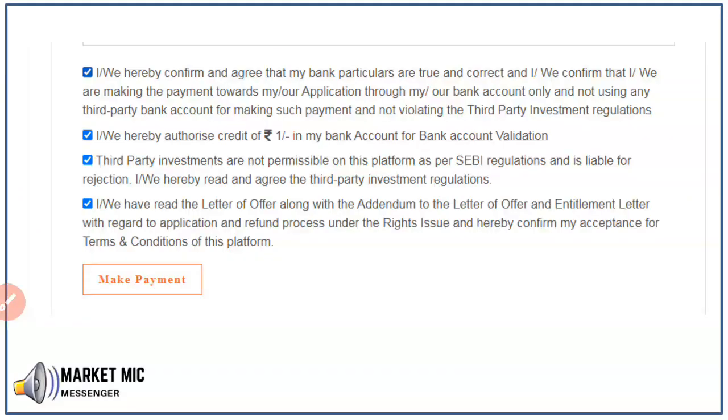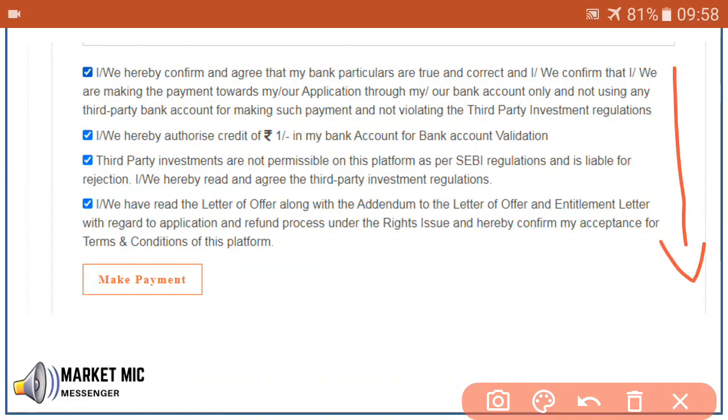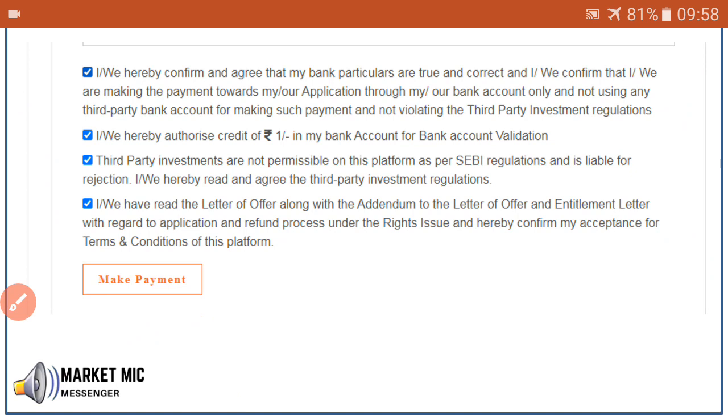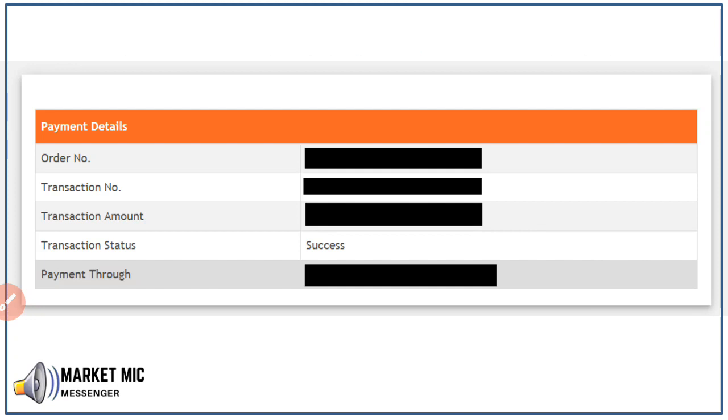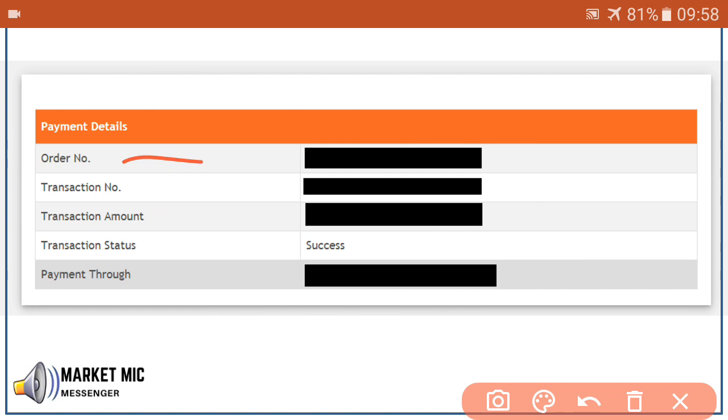Once you complete the payment section, the last section is to ensure that we read all the disclaimers that the website has put, and then make our acceptance if you're okay with the disclaimers, and then click the make payment button. As per your choice, whether you have chosen net banking or the UPI method, you have to make the payment. And once you make the payment, we will get an acknowledgement here, which has an order number, transaction number, how much amount is paid, whether the transaction is success or failure, and how you made the payment, whether it is net banking or through the UPI.